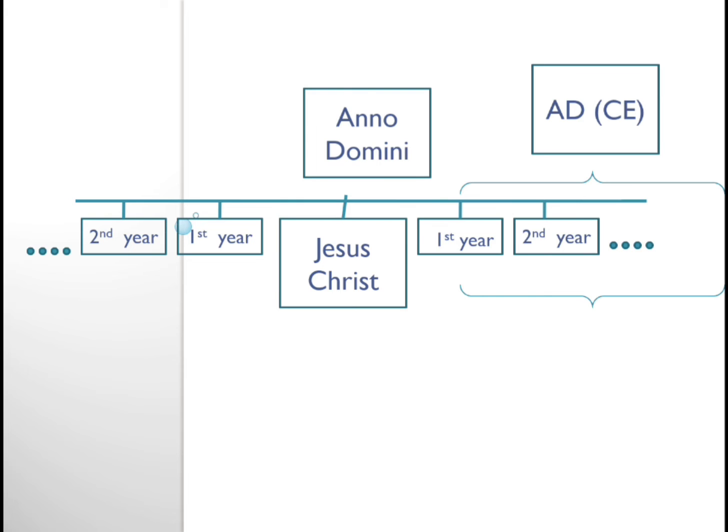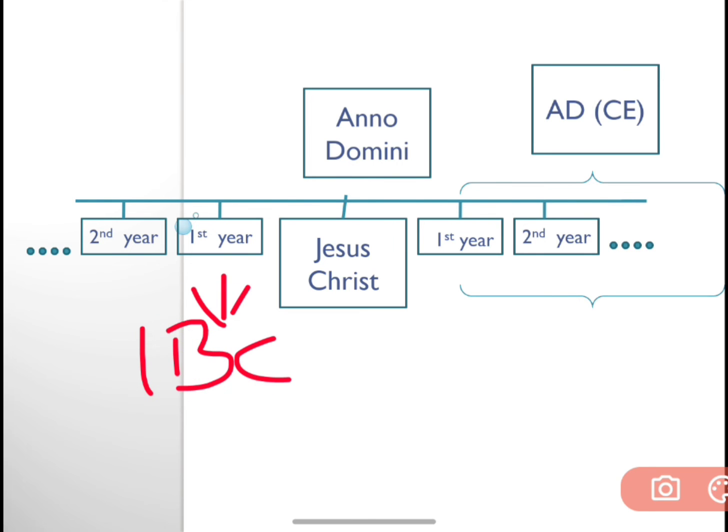If it is 1 year before Jesus Christ, they would say 1 BC, and this becomes 2 BC, before Christ. If it is 500 years before Jesus Christ, that becomes 500 BC.